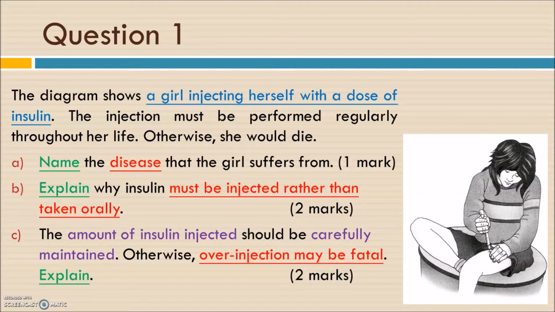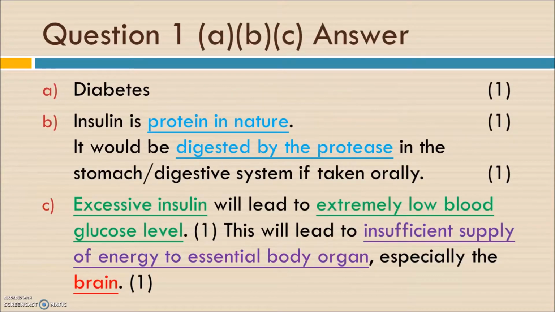And part C is that the amount of insulin injected should be carefully maintained and monitored. Otherwise, over injection, that means injecting a high dose of insulin, may be fatal and will kill the little girl. So what is the reason? For part A, diabetes. And part B, why do we need to inject it rather than take it orally?